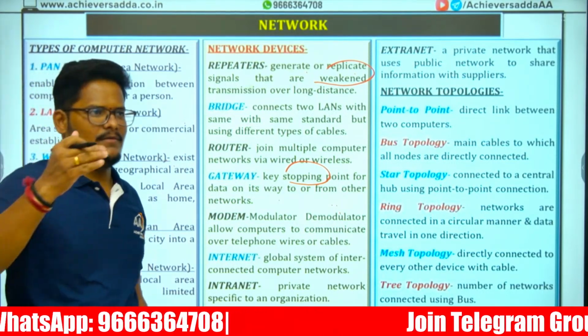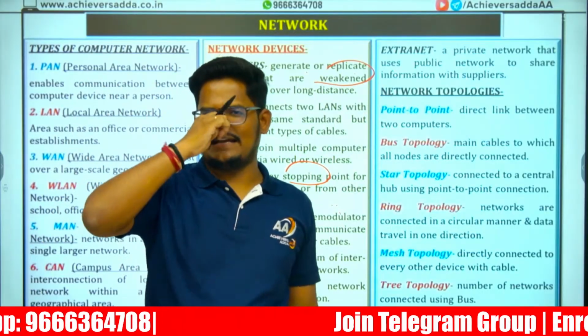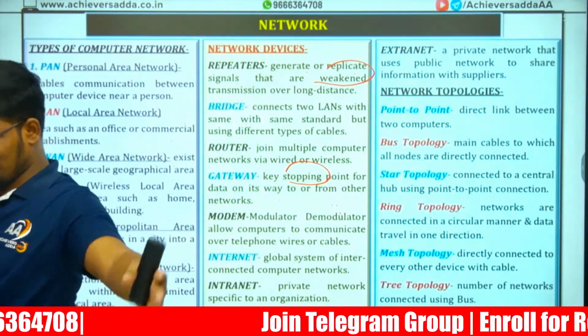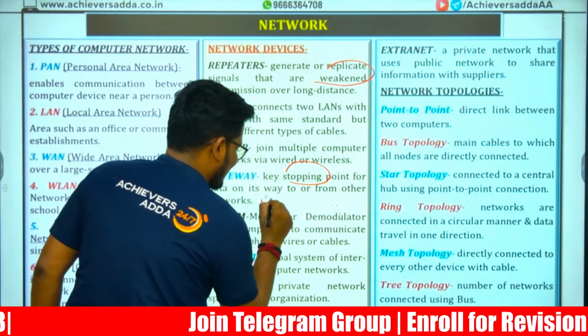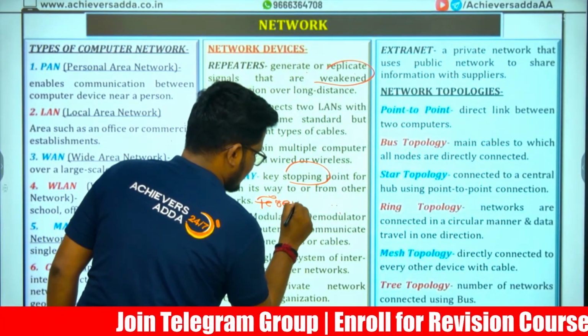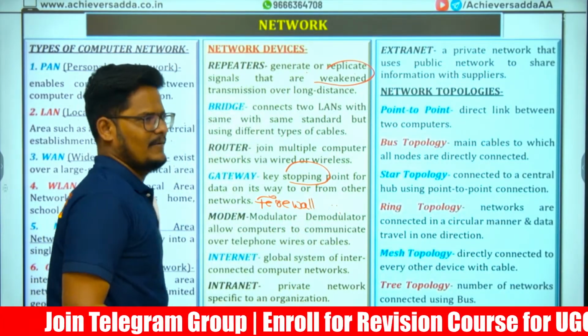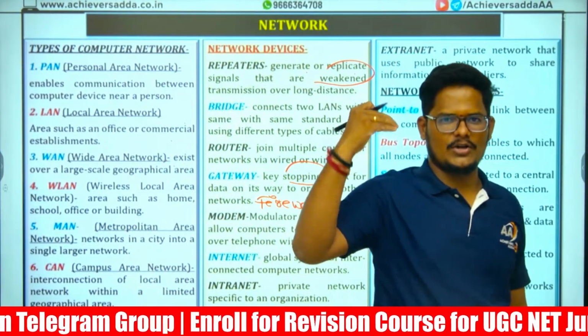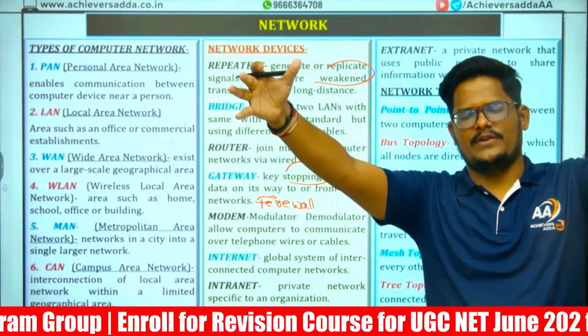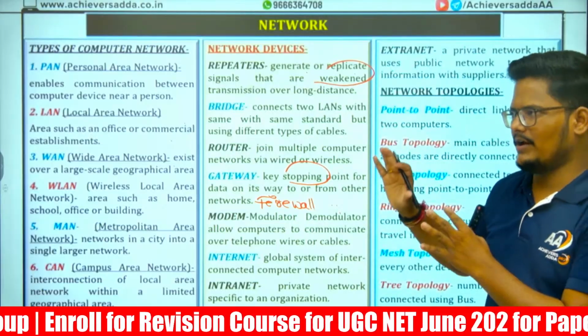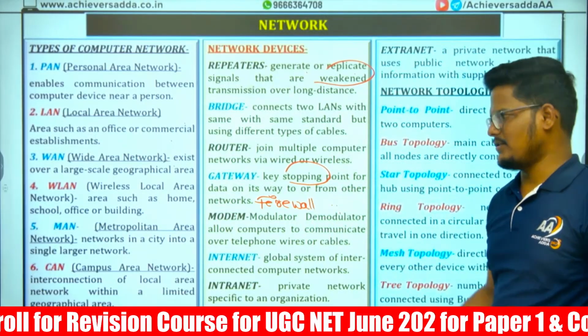It will stop all the unauthorized access. One word is there: firewall. Stopping all unauthorized access from the outside will be done by this gateway or firewall. Firewall is like a security wall.